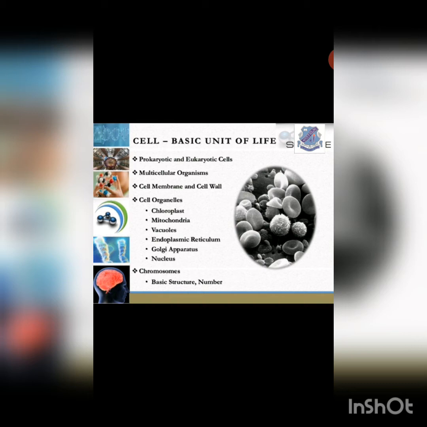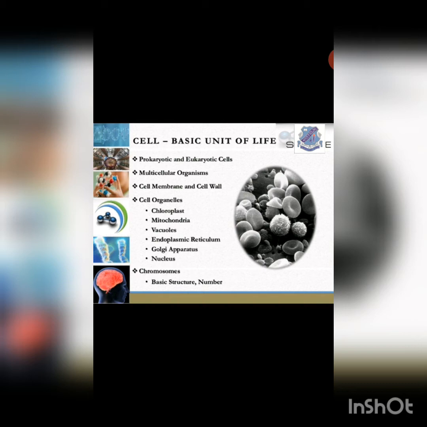Today we are going to start with the fifth chapter of science for class ninth, that is Cell, a Basic Unit of Life. Now while studying about the cell, we all know that the cell is what all the living organisms on this earth are made up of.